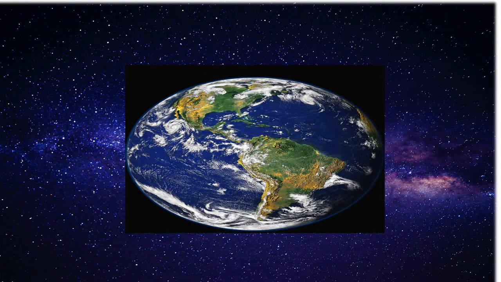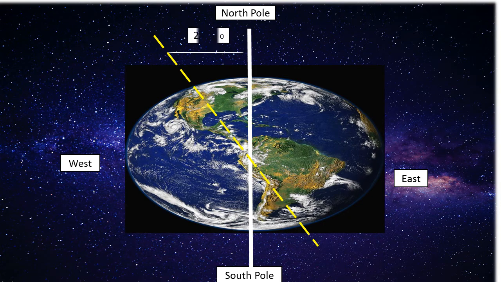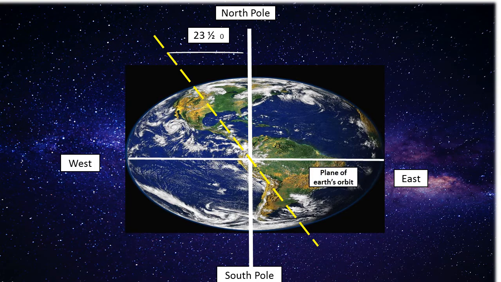Rotation is the spinning of the earth on its axis from west to east once in 24 hours. The axis is the imaginary line passing through the center of the earth as it does on the globe. The two end points through which the axis passes are known as the North Pole and the South Pole. The axis is tilted at an angle of 23.5 degrees from the vertical. This means that if a line were drawn parallel to the plane of Earth's orbit, the axis would make an angle of 66.5 degrees to this line.